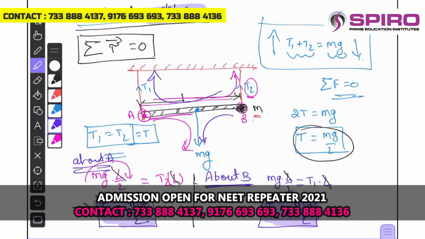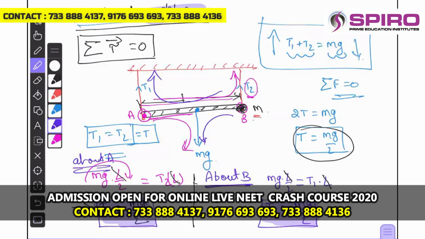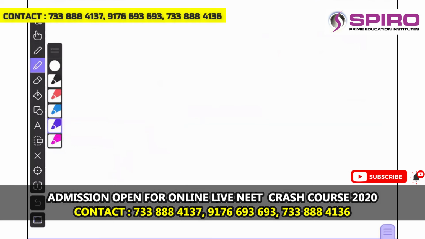Now let us go for the rotation about a fixed axis. We will see rotation about a fixed axis.